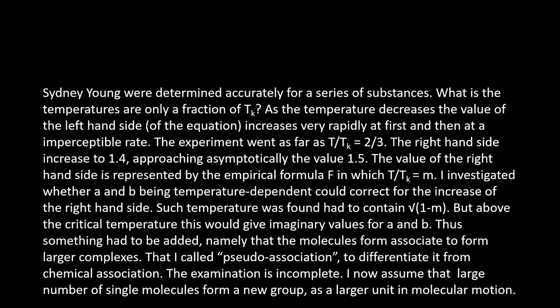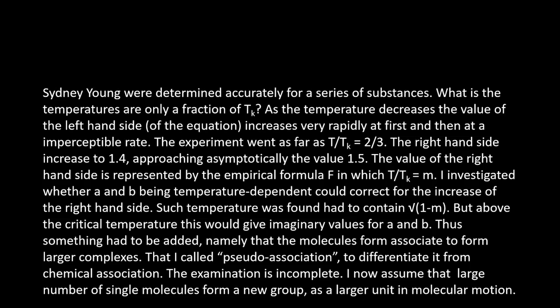Tk, the critical temperature, is 2/3. The right-hand side increases to 1.4, approaching asymptotically to the value 1.5. The value of the right-hand side is represented by the empirical formula, with T divided by Tk being m. I investigated whether A and B being temperature dependent could correct for the increase of the right-hand side.